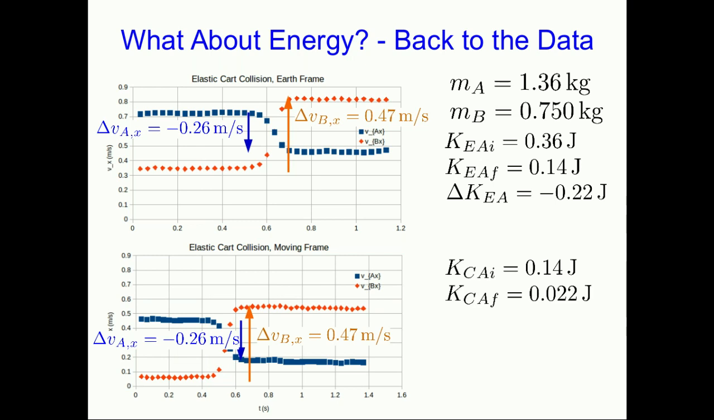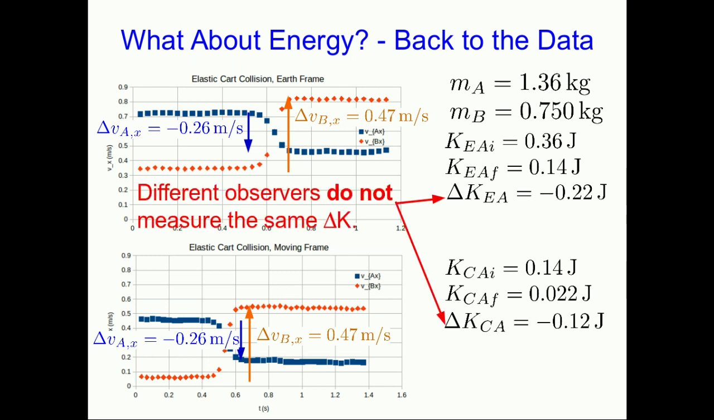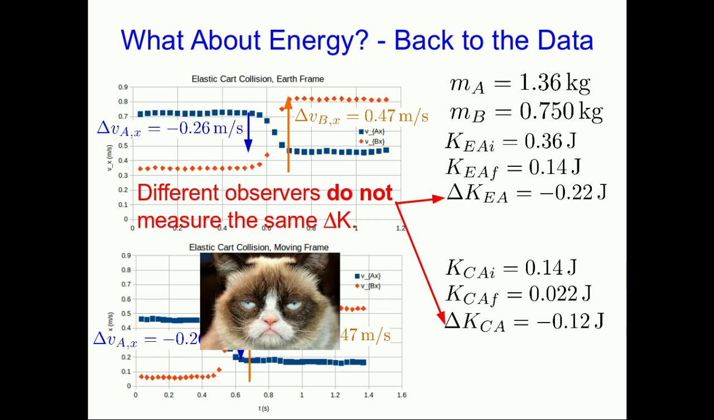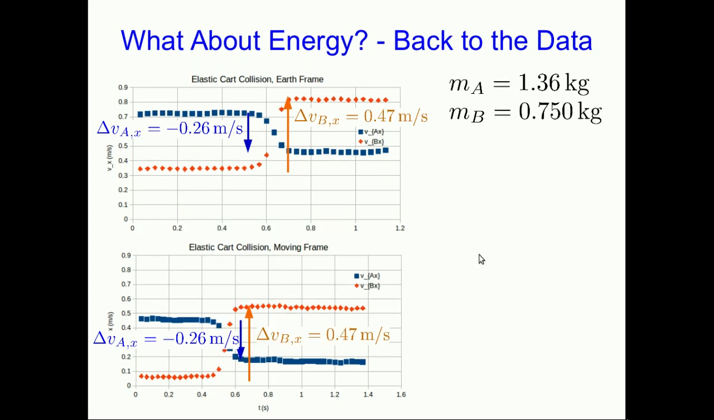And again, you can verify, reading values off of the graphs, at least roughly, that those are the kinetic energies as measured from frame C, from the moving cart. And so there's our kinetic energy as measured from the moving cart. And wait a second, those don't match. So apparently different observers do not measure the same change in kinetic energy for an object. Well, that's kind of disappointing, isn't it? Well, all is not lost.